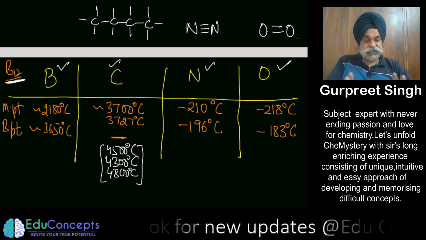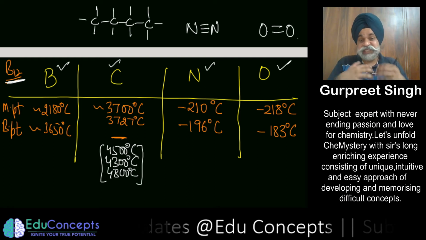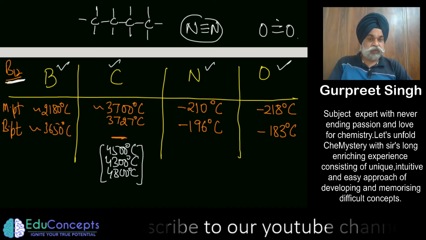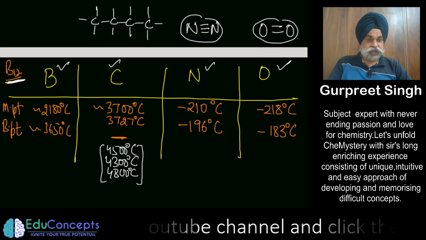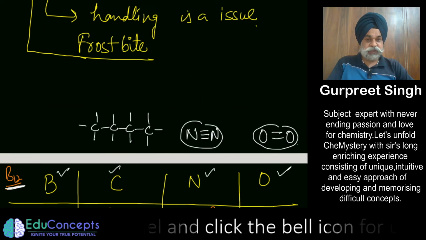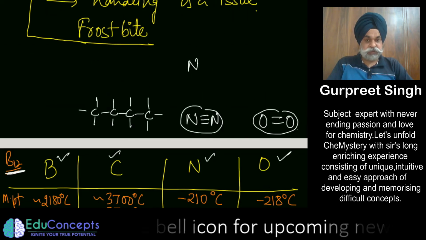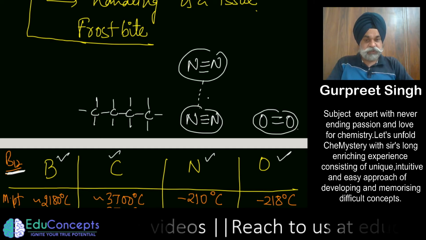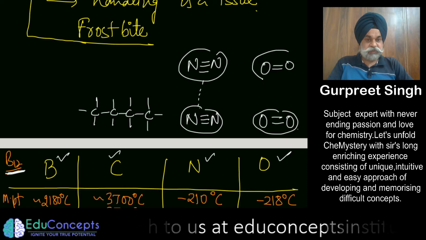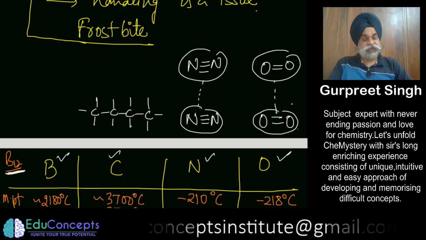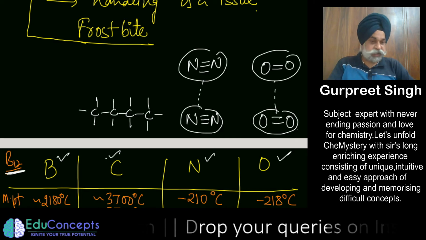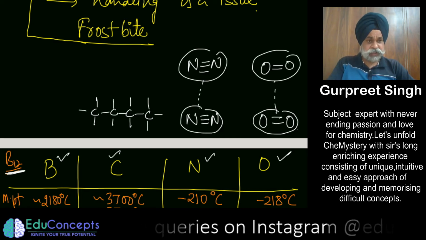So since these are diatomic, they have discrete entities, they can exist as N2 or O2, and being non-polar, the intermolecular forces among them are also very low. So the intermolecular forces between nitrogen and nitrogen, or between oxygen and oxygen, are very, very poor, unlike in the case of boron and carbon, which are polymeric in nature. So I think I made my point clear.